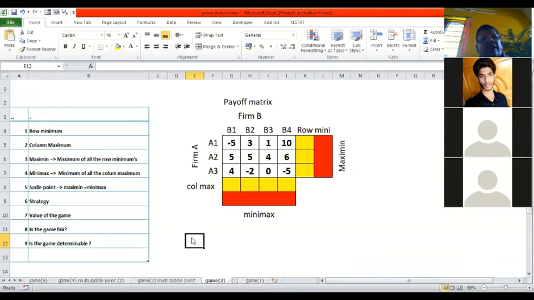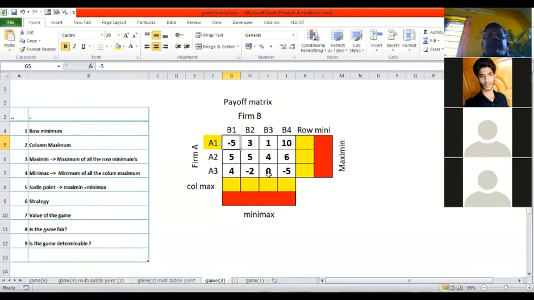A set of students asked me, can you give me 1 or 2 more payoff matrices? Look here, this is another payoff matrix. If I speak on behalf of firm A, -5 means that if firm A adopts strategy A1 and firm B adopts strategy B1, then I am going to lose 5 units or 5 lakhs or 5%.